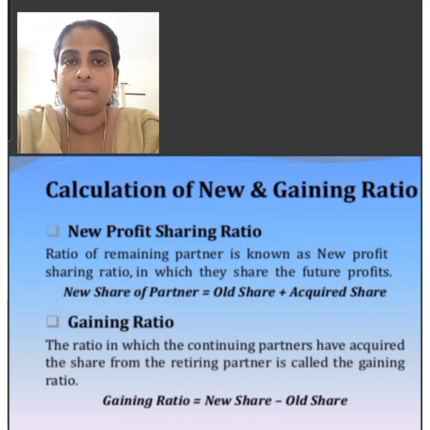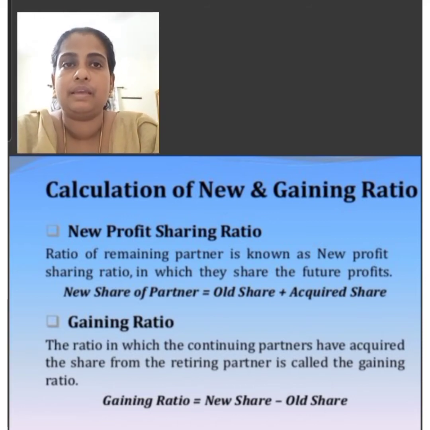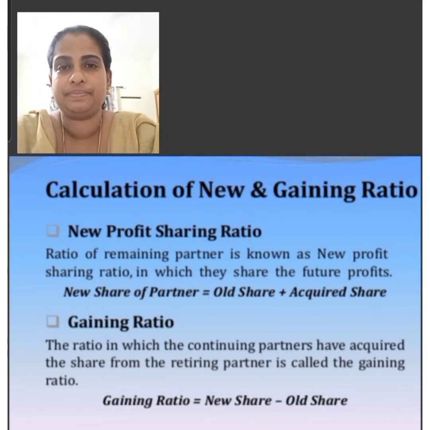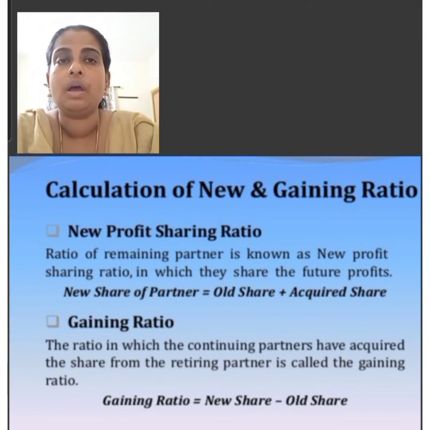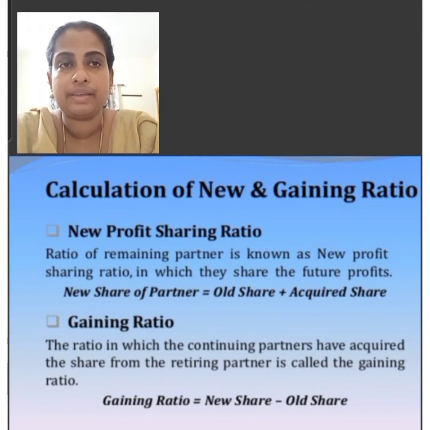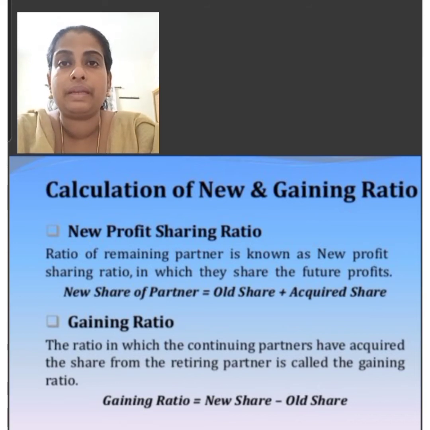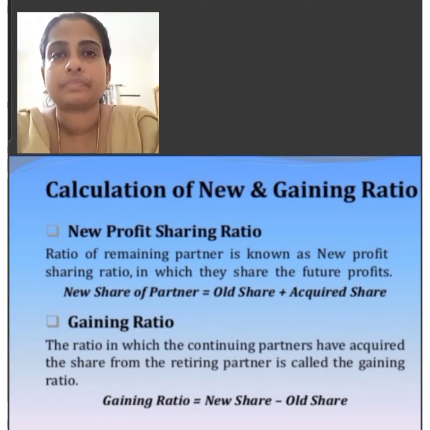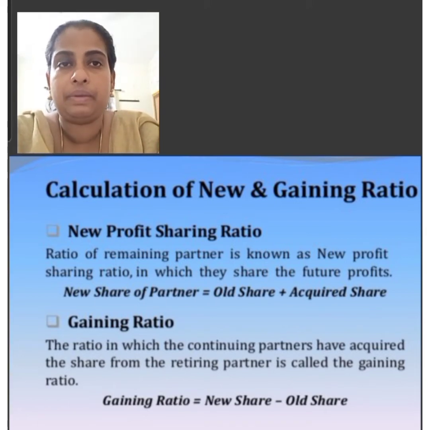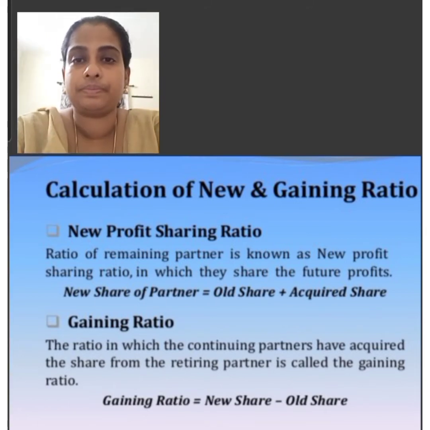When B retires, the gain to A and C is in the ratio 3:1. Then when C retires, since the new profit sharing ratio of the remaining partners is not given, the gain to the remaining partners is in their old ratio. When C retires, the gain to A and B is in the ratio 3:2.